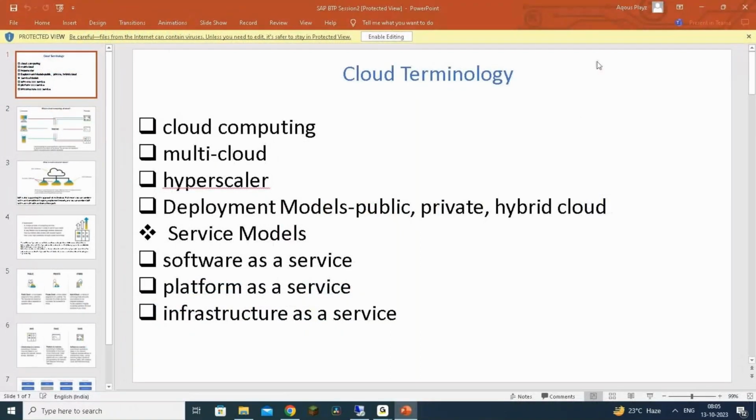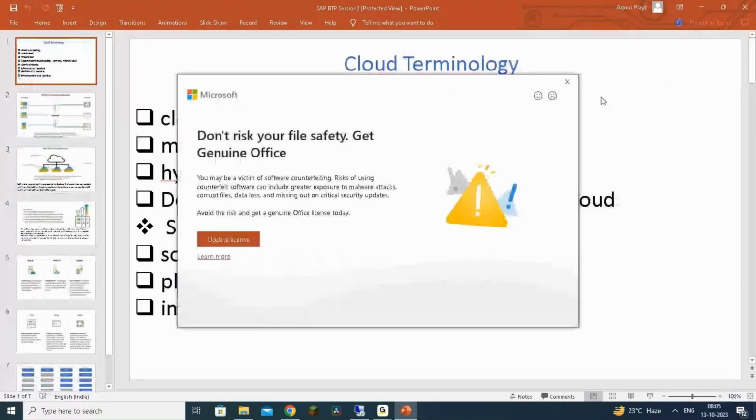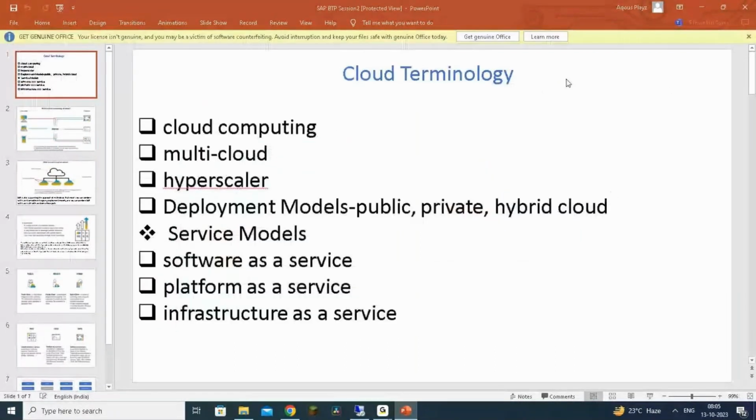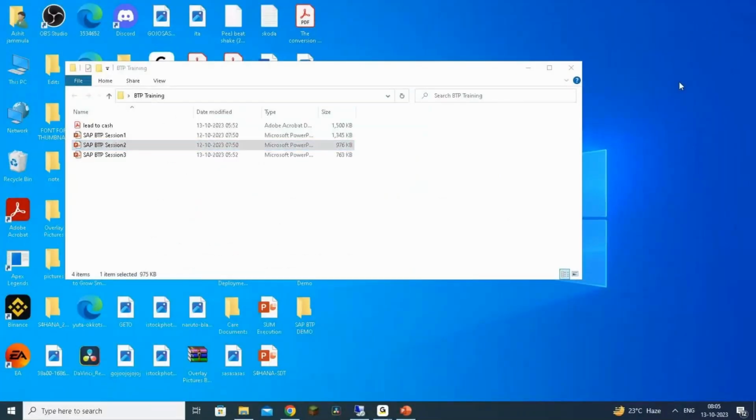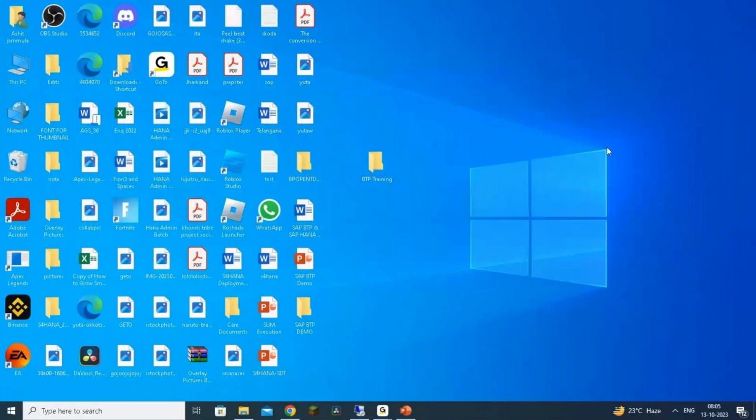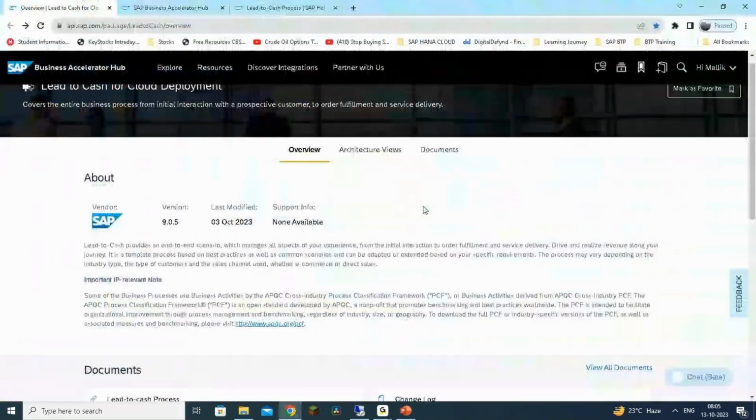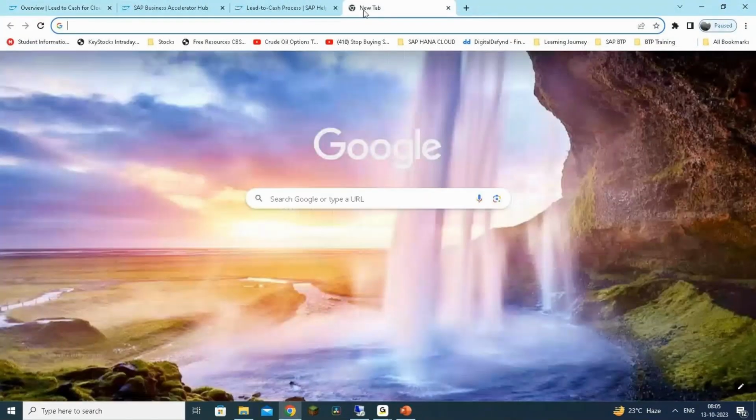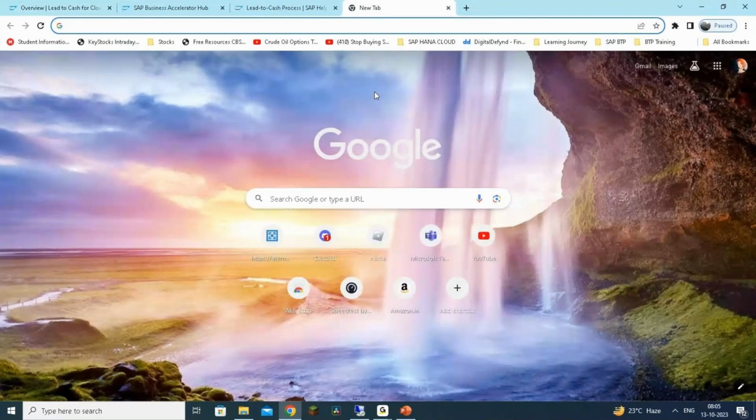Today we were discussing the Rise with SAP and Grow with SAP concepts. As I already told you, try to explore it as much as possible. That will be very, very useful for you. And I mentioned some FAQs SAP is offering related to Rise with SAP. That simplifies things, and your doubts will be clarified more easily.